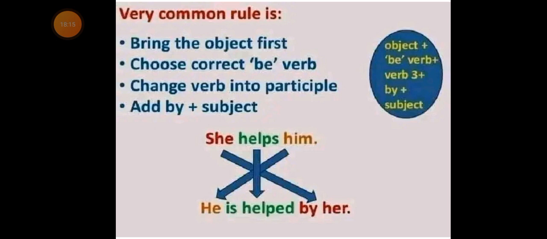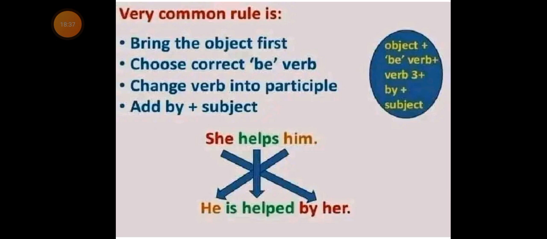The verb must be in the past participle. Now, add by followed by the object of the sentence. In the passive voice, the subject becomes the object of the sentence. Look at the sentence above.